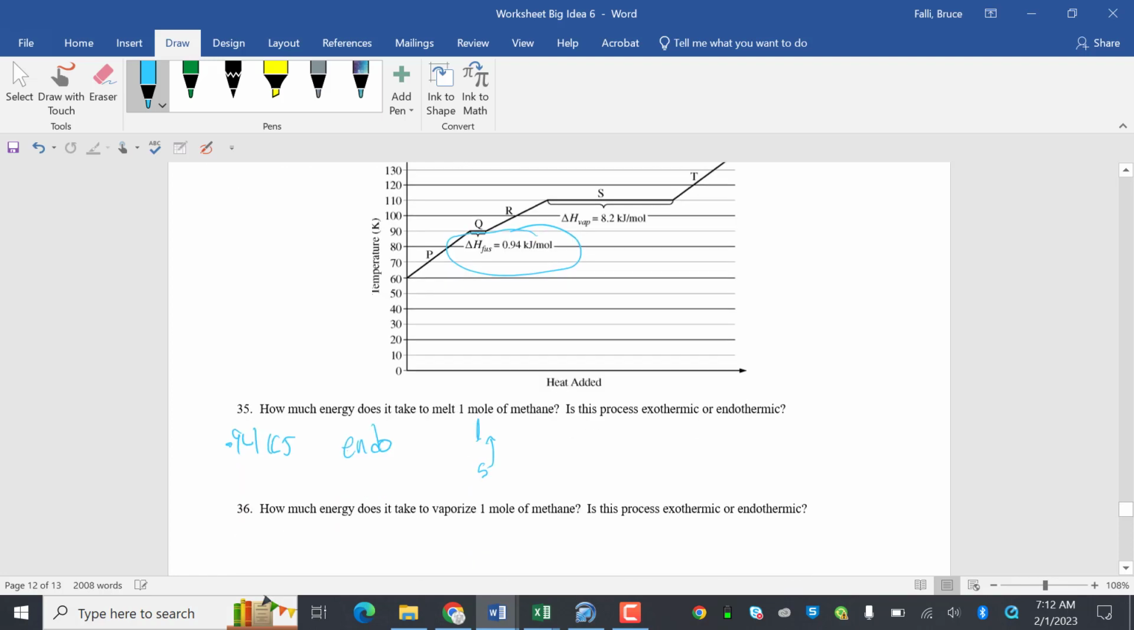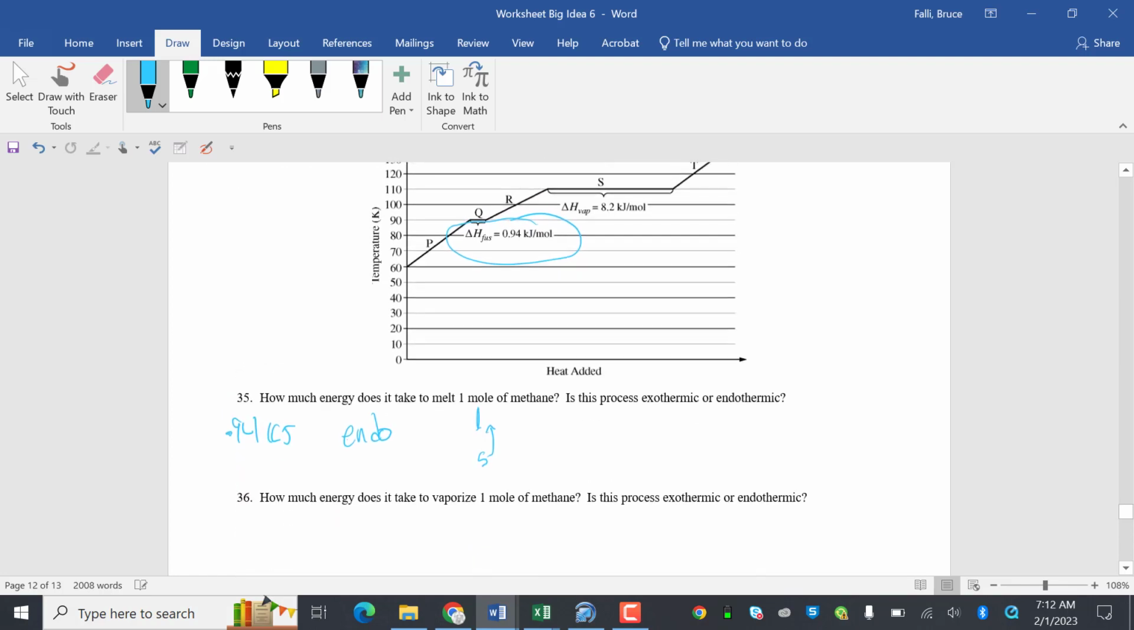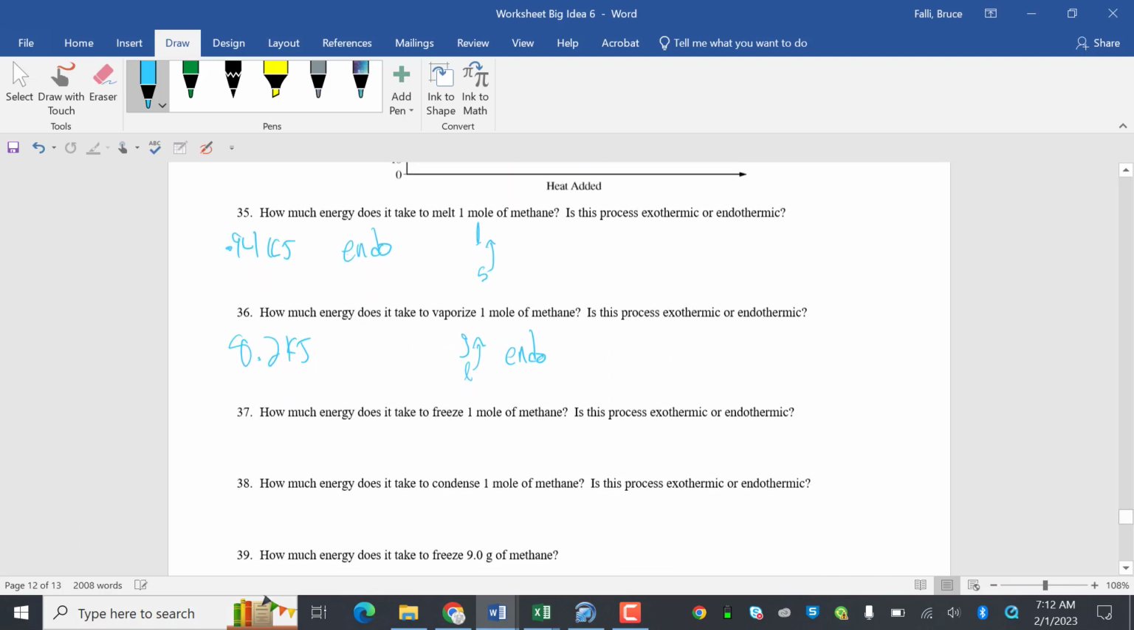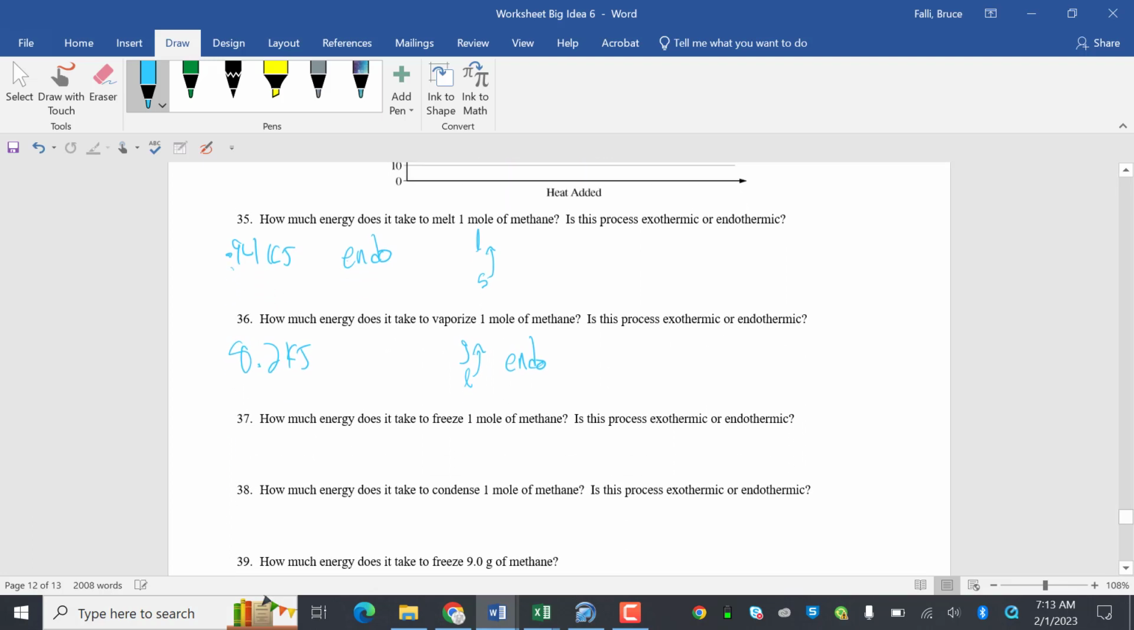How much energy does it take to vaporize 1 mole of methane? 8.2 kilojoules. Is this exothermic or endothermic? Vaporizing is going from a liquid to a gas, so you're going up, it's endo. How much energy does it take to freeze 1 mole of methane? Notice they're going to be the same. 0.94 kilojoules because you're just changing directions. This would be exo. Condense, again same as boil, 8.2 kilojoules. Exo because you're going from high to low.